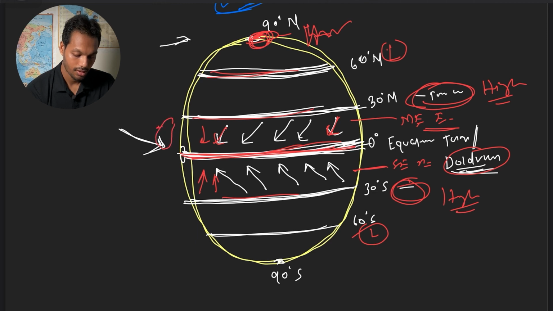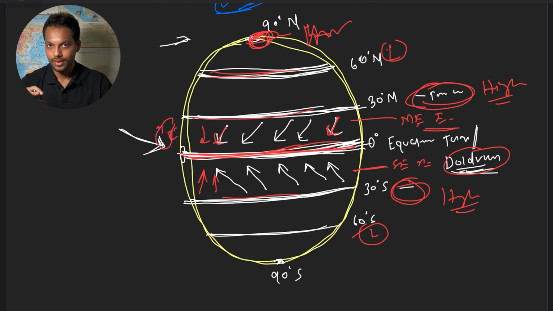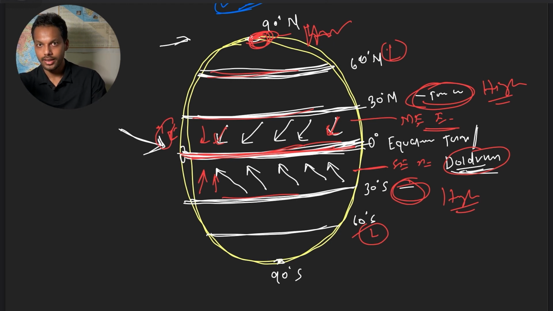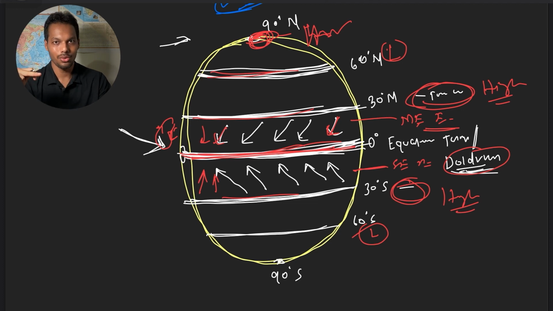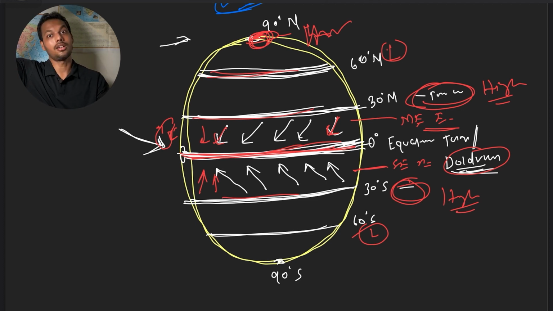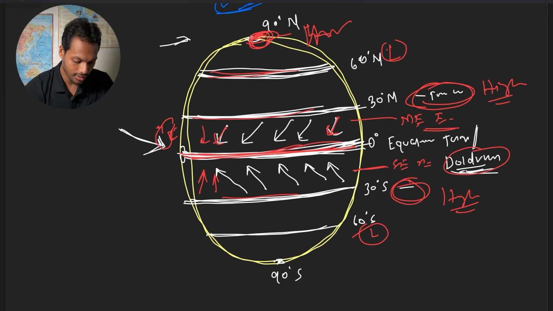In the lower layer, the air moves from the subtropical high to the equatorial low, high to low. But in the upper atmosphere it moves from low pressure to high pressure, because that air has already moved to the upper atmosphere and will move to the subtropical region. So there is a circulation: the lower layer moves from high to low and the upper layer moves from low to high. This is called the Hadley cell.